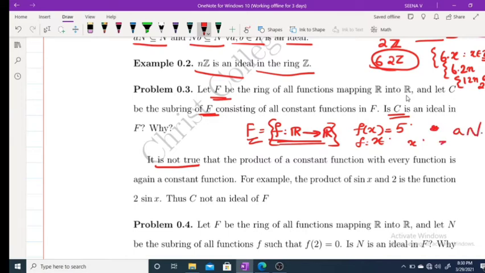It is clearly not necessarily a constant function. Another example, if you consider 2 and sin x, then 2 sin x is not a constant. Therefore, C is not an ideal of F, because C consists of all constant functions. If you consider f of x equal to 5 and f of x equal to x, then clearly 5 into x need not be a constant function. Therefore, the set of all constant functions is not an ideal.